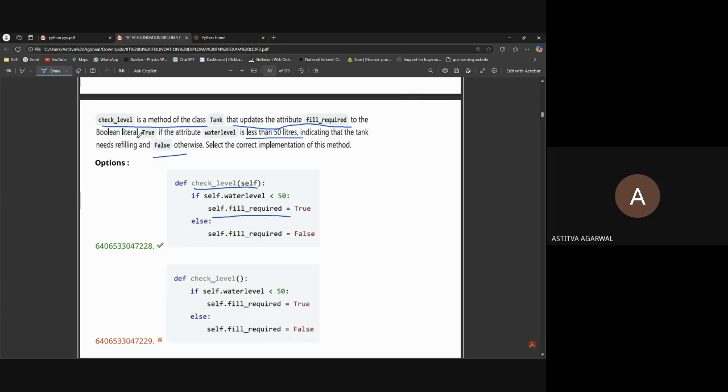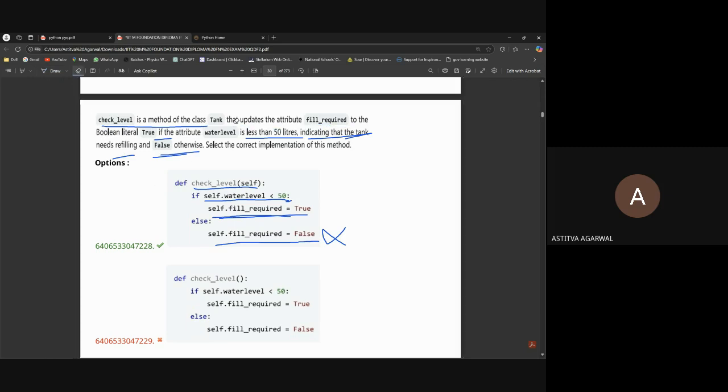The attribute water level is less than 50, indicating the tank needs to be refilled. If not, if self dot water level is smaller than 50, then self dot fill required is true, and otherwise self dot fill required is equal to false. It means if self water level is less than 50, it's true, indicating the tank will need filling, and false otherwise.